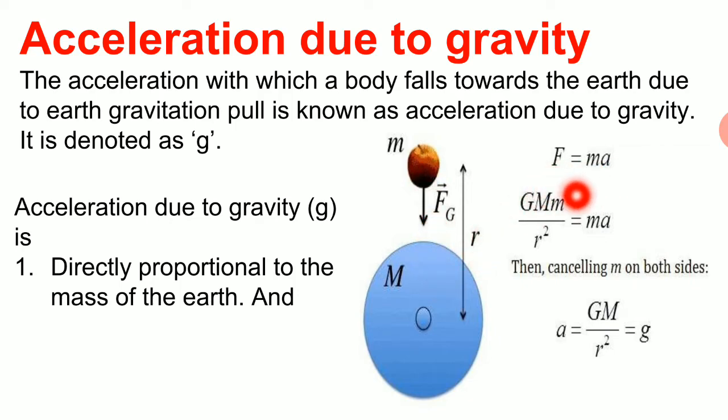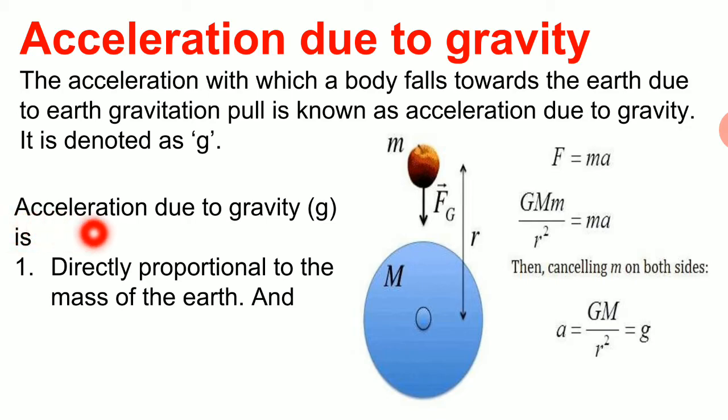Applying Newton's second law and Newton's law of gravitation and combining these, we get that the acceleration with which the object is falling towards the earth is equal to GM upon r square, and that is equal to g, which is known as acceleration due to gravity.